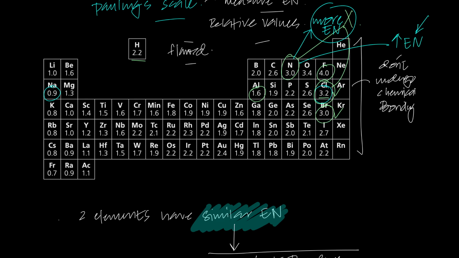So please understand, you will be given the Pauling scale in the exam. If the examiner requires calculation, he will give you the Pauling scale. But please, this is flawed. This scale is flawed, and you need to know that it's flawed. Teachers don't tell you and you get confused. Nitrogen is more electronegative than chlorine. And in fact, nitrogen, oxygen, and fluorine are the most electronegative elements on the face of planet Earth. They are the 3 most electronegative elements on the face of planet Earth.